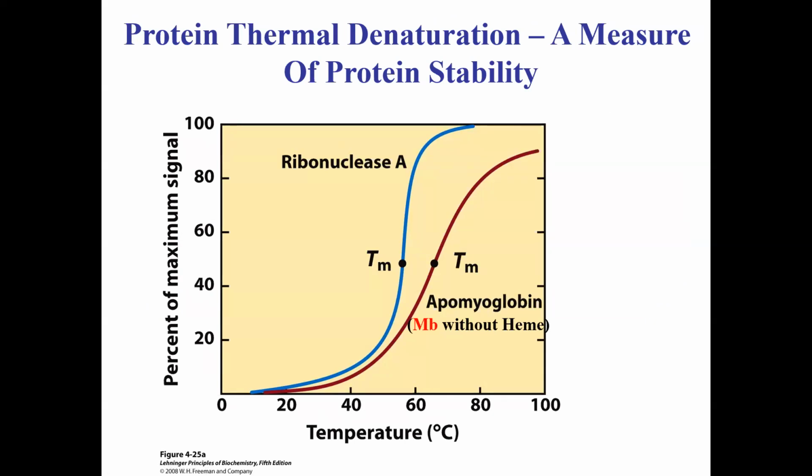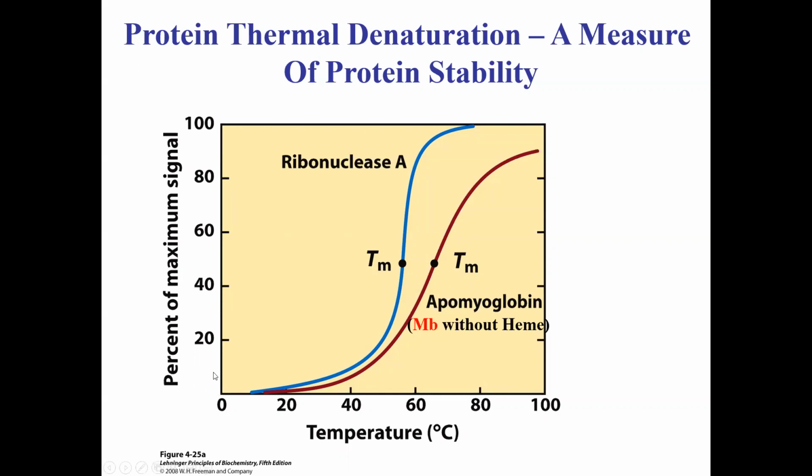You want to see how easily one protein denatures compared to the other protein. If it takes a harsher environment to denature a protein compared to the other protein, that protein might be more stable thermodynamically speaking, right? So people carry out this thermal denaturation experiment all the time to predict protein stability.